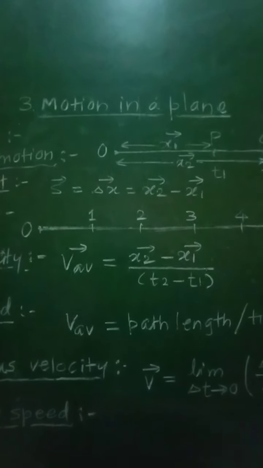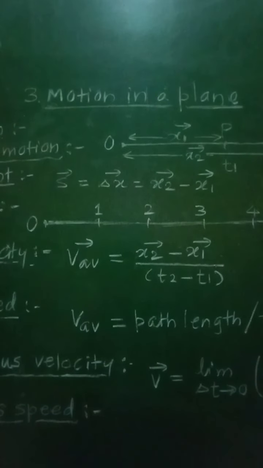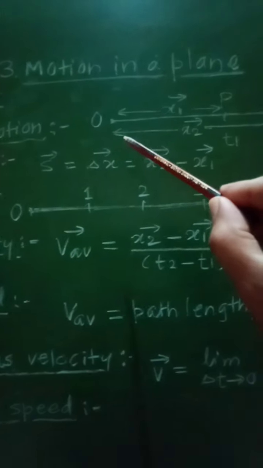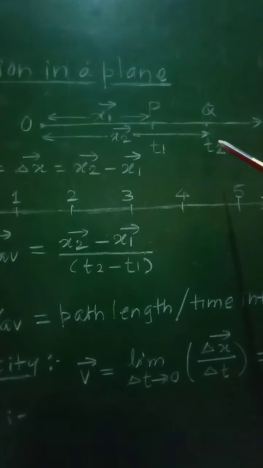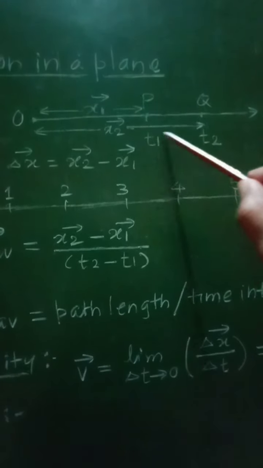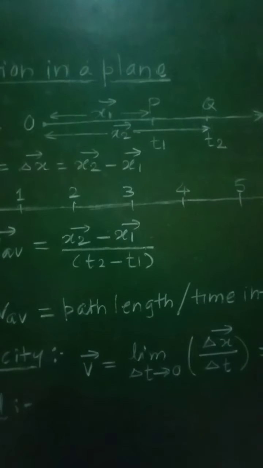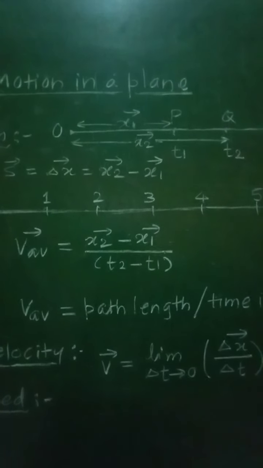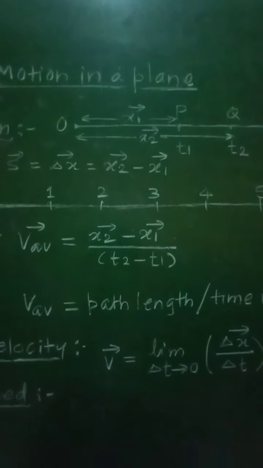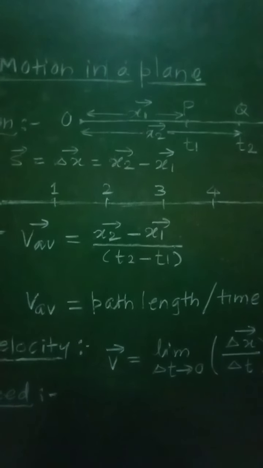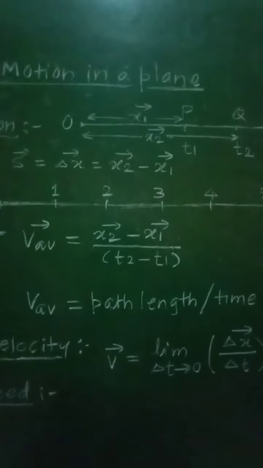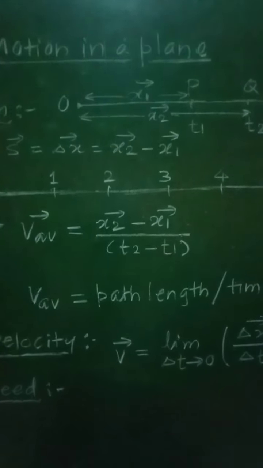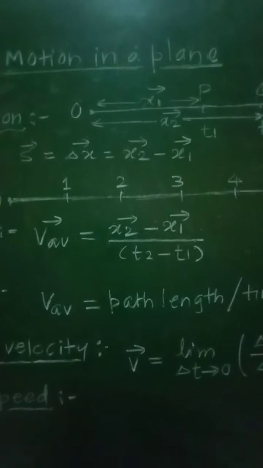Now its direction is along the line of motion of the object. So the direction of this displacement will be along the motion, that is along the line of the motion of that object, that is along positive direction of x-axis. Then displacement is a vector quantity and its unit is meter, and its dimensions are same as that of the length, that is 1 in length.